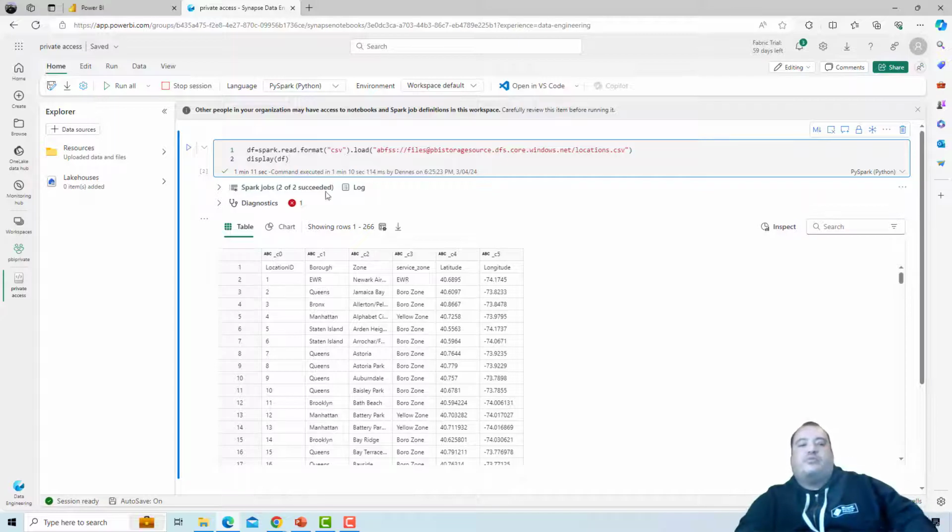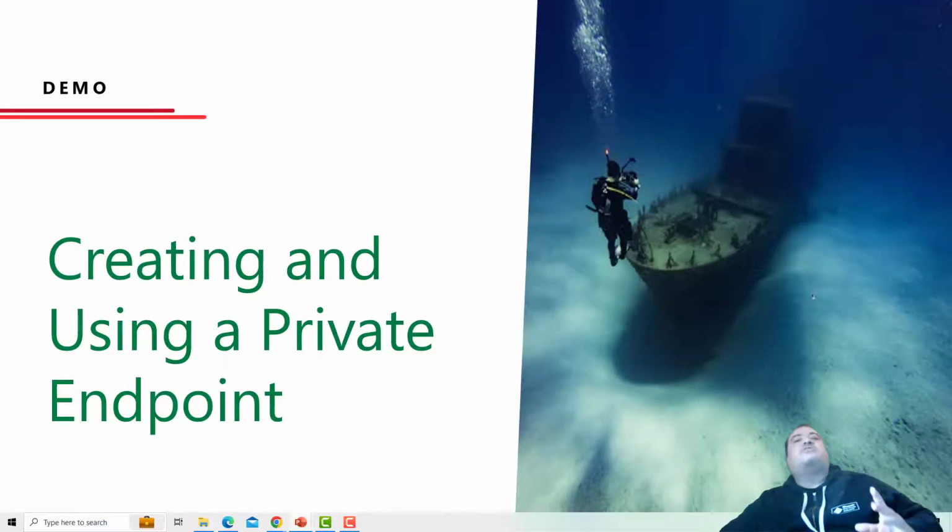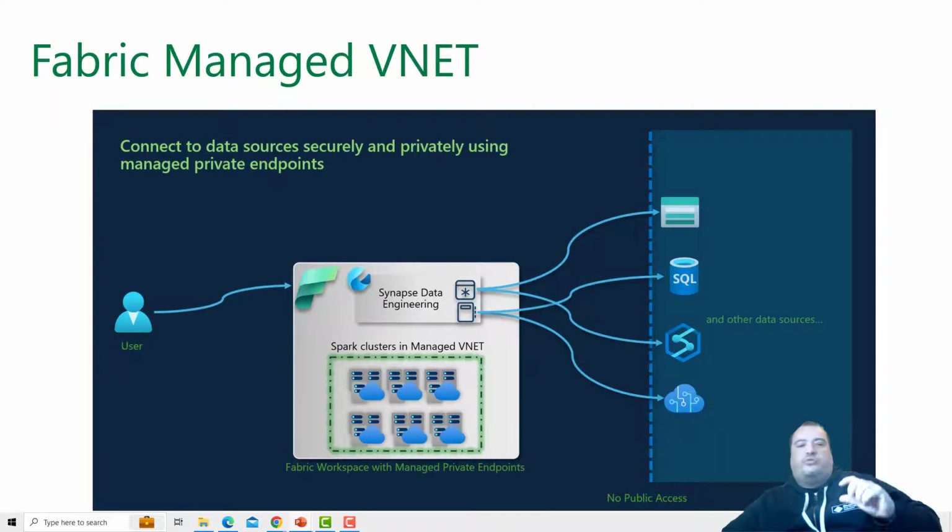Let's get back to our PowerPoint. We noticed that the session was taking a long time to start. Why? Because when we define a managed virtual network, the Spark cluster used to process the notebook can't be the same public cluster used by the other workspace, by public workspace.